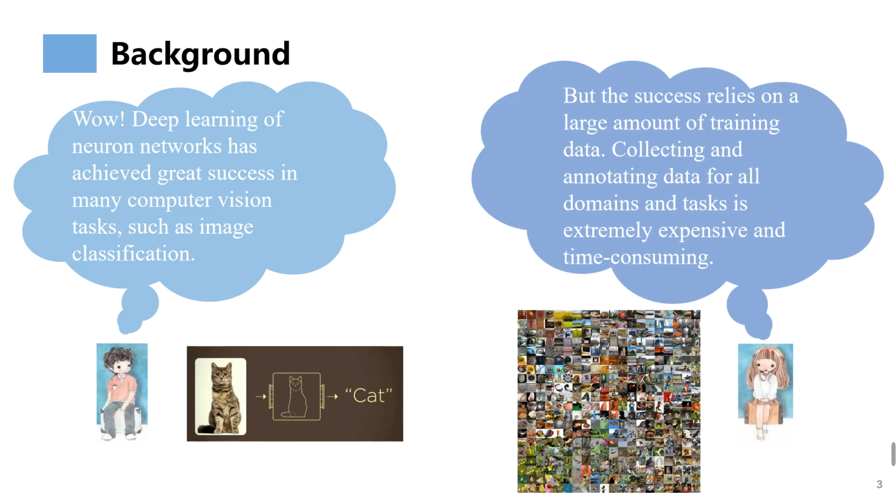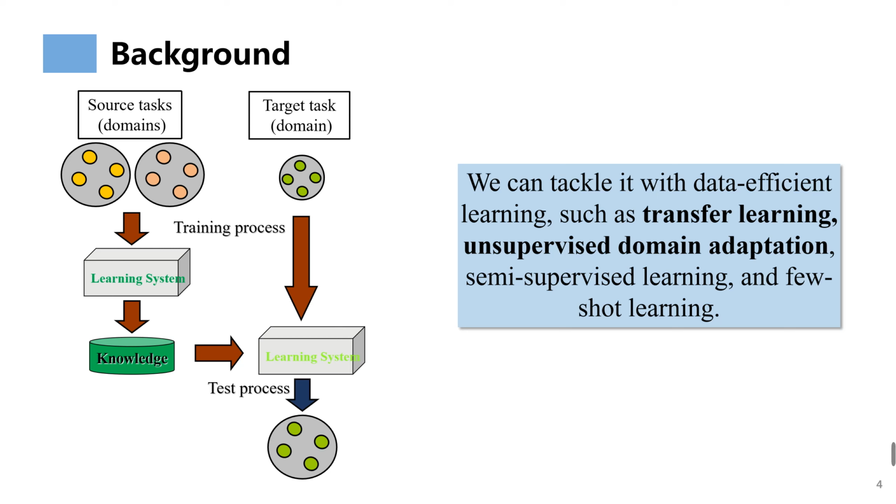As we know, the great success of deep learning relies on massive labeled data. Many tasks lack labeled data. How to address this problem? We can tackle it with data-efficient learning, such as transfer learning, unsupervised domain adaptation, and so on.